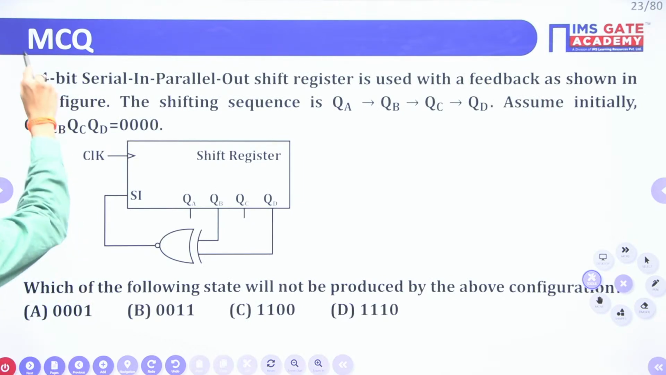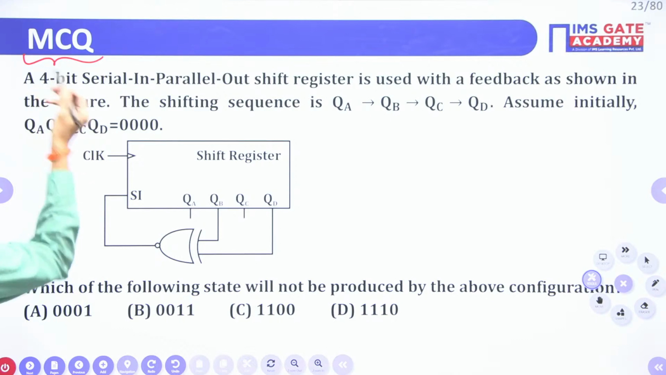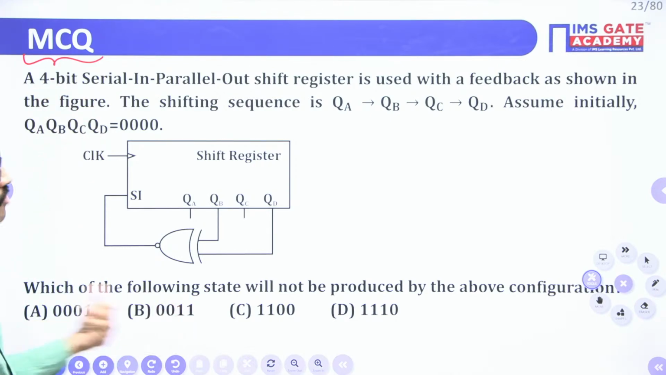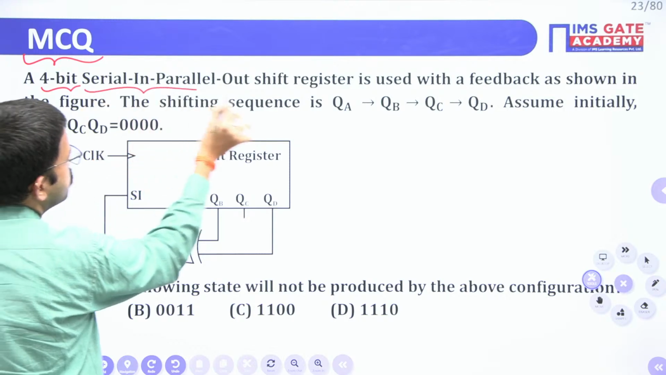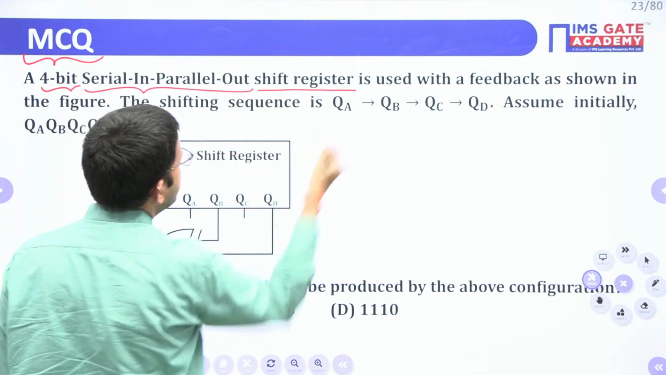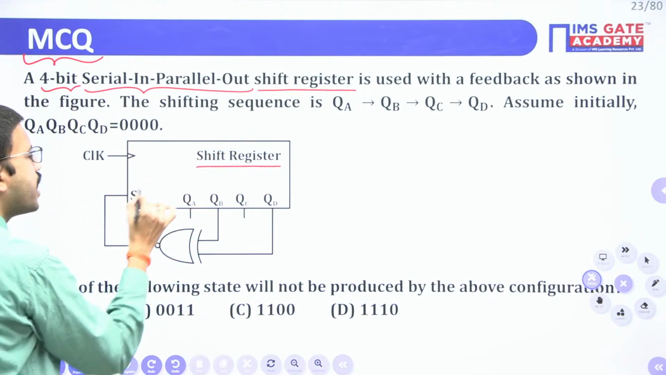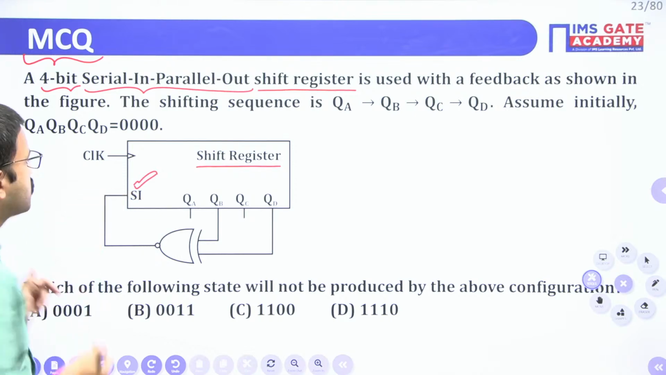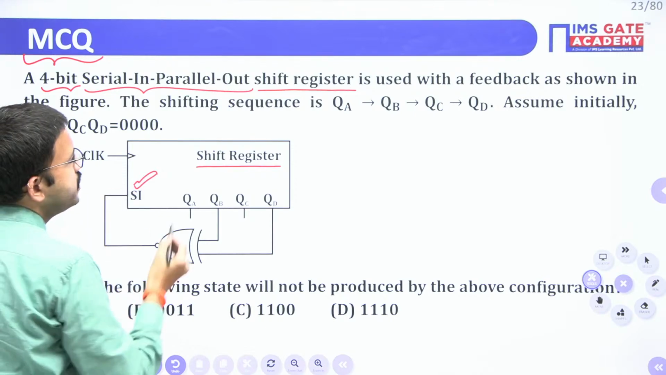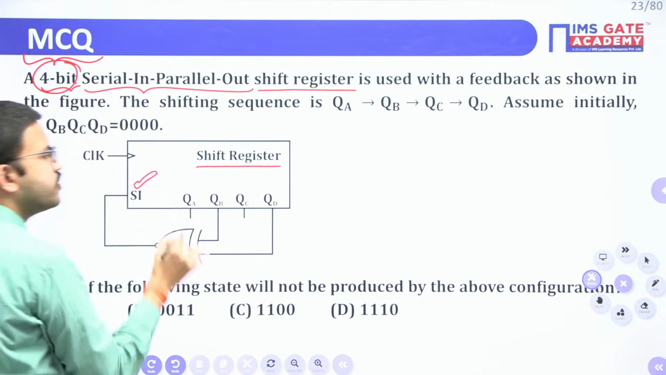Now the next question is related to shift register. Here they have given an MCQ, that means only one option will be correct. They have given a 4-bit serial in parallel out shift register. For this shift register you have one input, that means bit by bit it is coming. This is the serial input, and then you have 4 outputs because it is a 4-bit shift register.